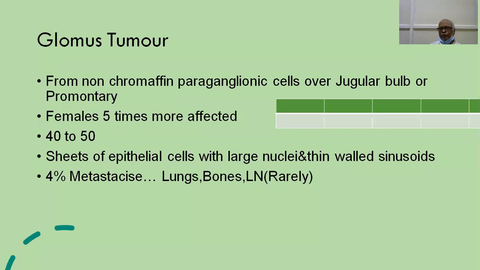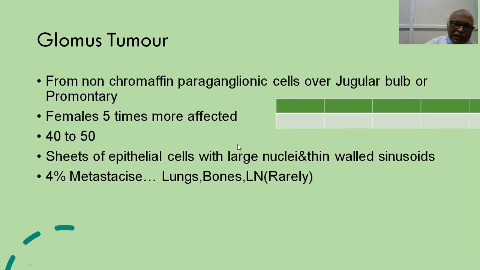These non-chromaffin paraganglion cells are seen classically on the jugular bulb, occasionally over the promontory also, in relation to Jacobson's nerve, which is a branch of the glossopharyngeal nerve. It is 5 times more common in women than men. It is more common between 40 to 50 years of age.